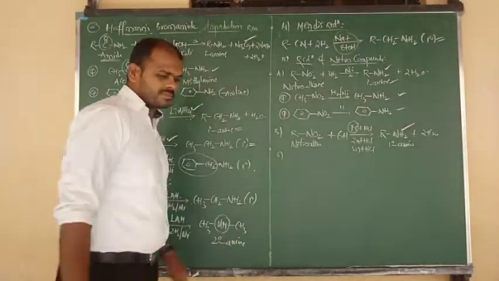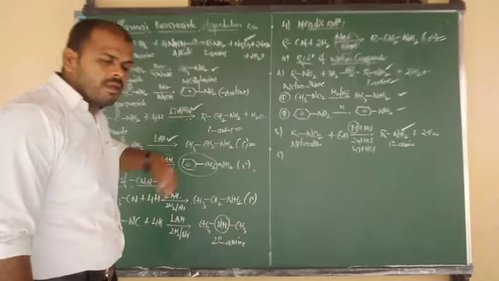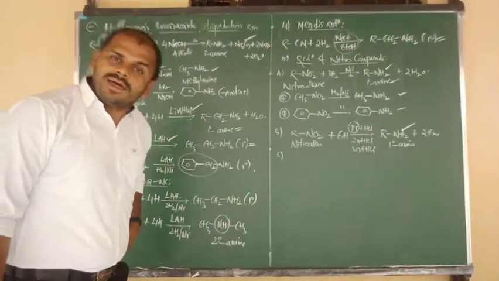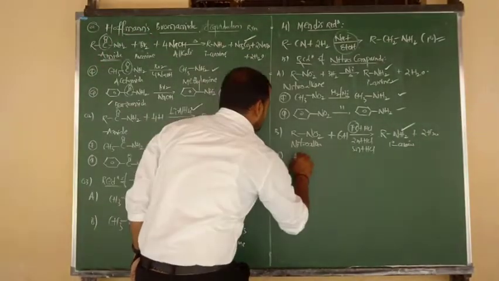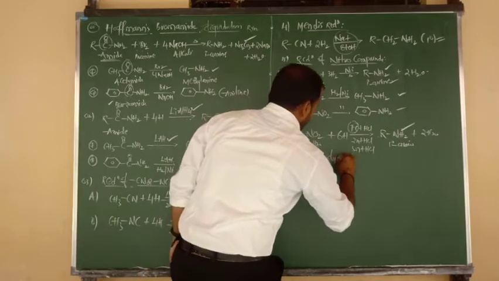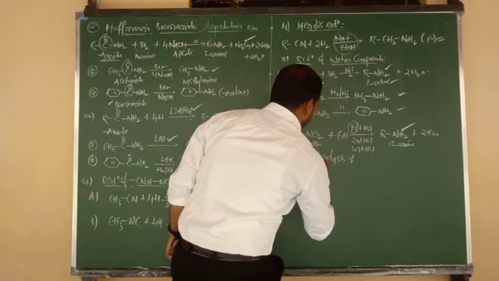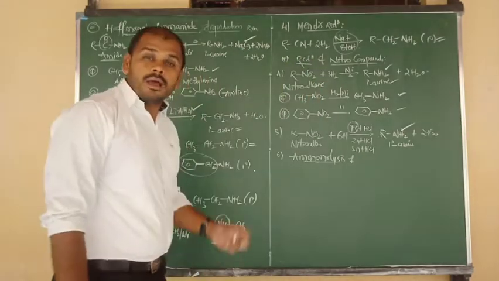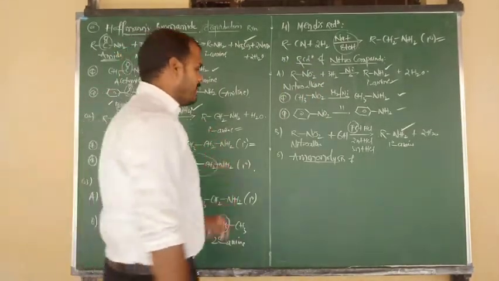Sixth method is nothing but ammonolysis of alkyl halides. What, beta? Ammonolysis of alkyl halides.